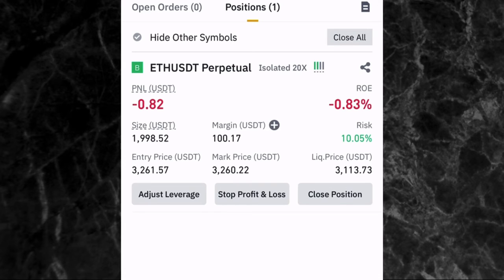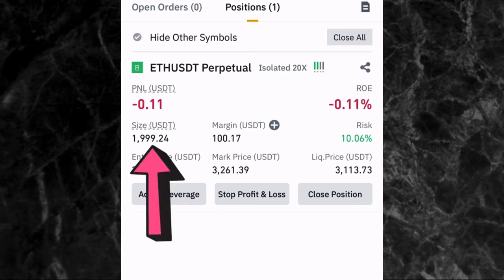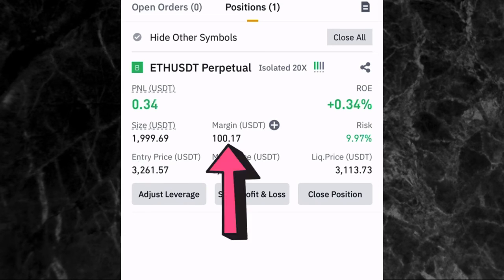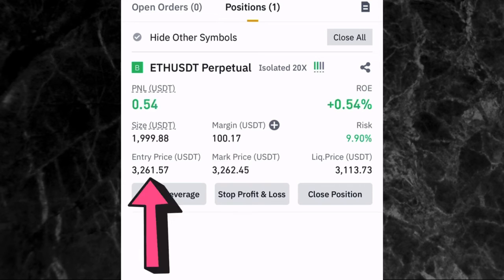Now let me explain some terms you need to know right here. If you can see, the size means the amount of USDT we have used to enter this trade, which is about $2,000. This is 1,999, which is approximately $2,000. And then the margin is the amount of money you yourself used to enter the trade, which is $100. And then you can see where you have entry price in USDT. That's the price you entered this trade.